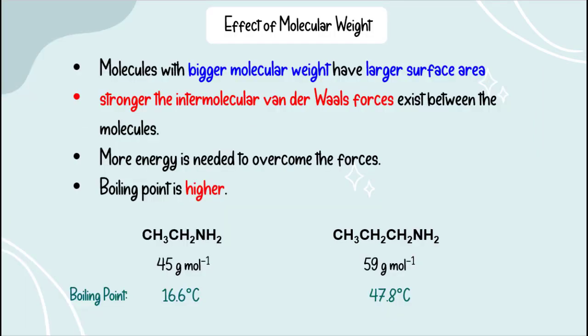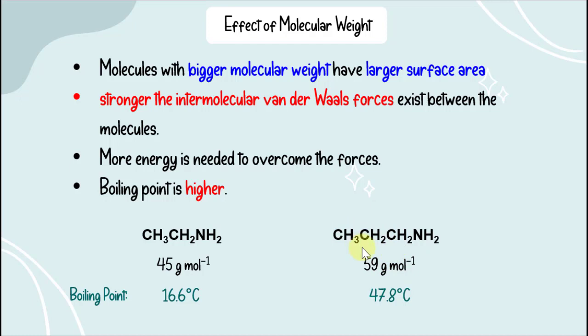Next, let's compare the boiling points of amines with different molecular weights. Molecules with bigger molecular weight will have a larger surface area, and stronger intermolecular van der Waals forces will exist between the molecules. More energy is needed to overcome the forces, so the boiling point is higher. For example, if we have ethanamine with a molecular weight of 45 grams per mole, and 1-propanamine with a molecular weight of 59 grams per mole.